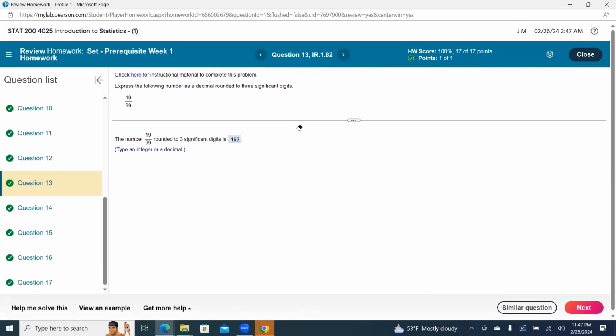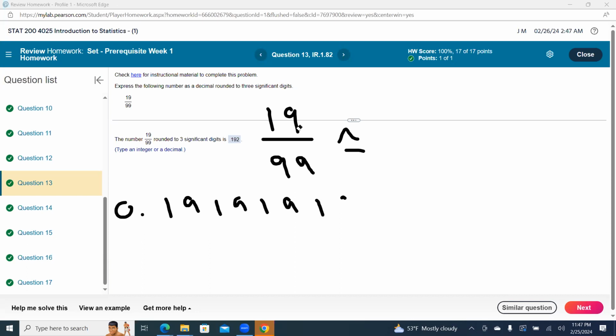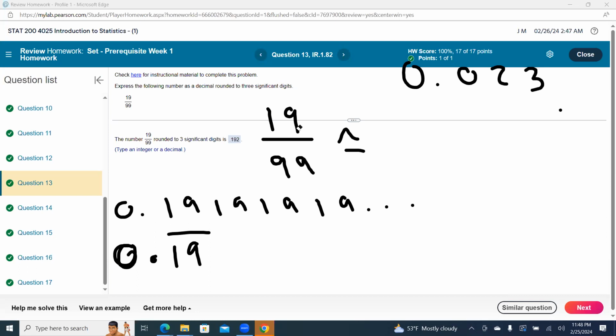But if you do 19 over 99, it's going to be approximately 0.19191919. If any of us remember from elementary school, it is correct to put 0.19 with a bar over both. But 3 sig figs, and the 0 to the left of the decimal never counts. If we ever have 0.023, when it comes to any number less than 1, the zeros on the left never count. That right there is 2 sig figs.